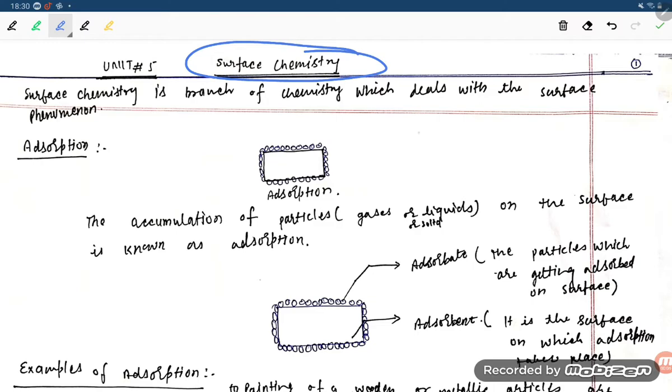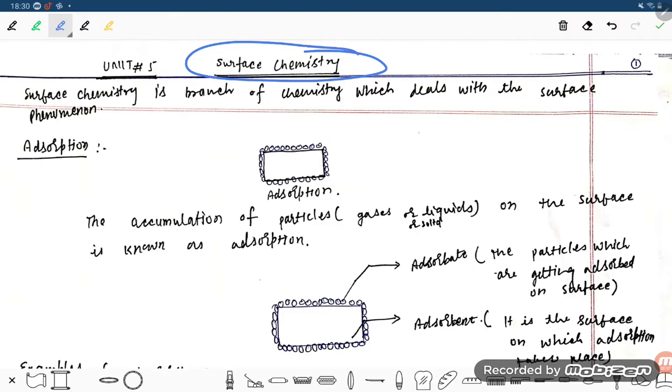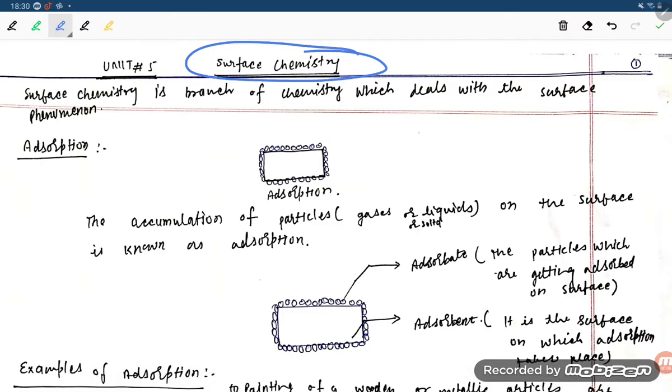So let us try to understand what is the meaning of surface chemistry. Students, surface chemistry is the branch of chemistry which deals with surface phenomena. Whatever process is happening on the surface, all those processes together are known as surface phenomena, and they come under surface chemistry.